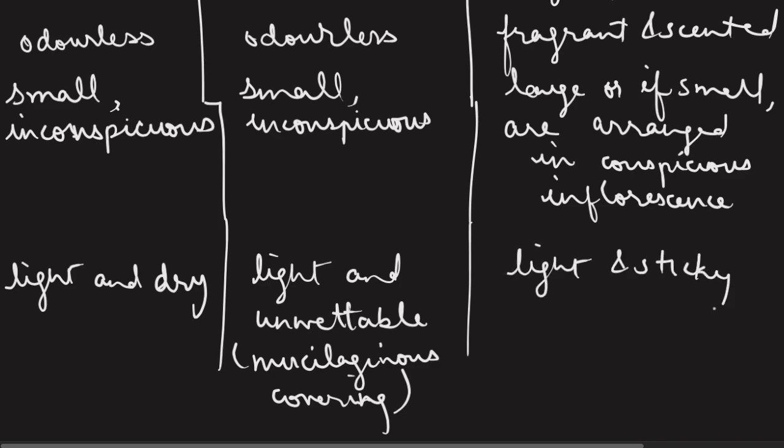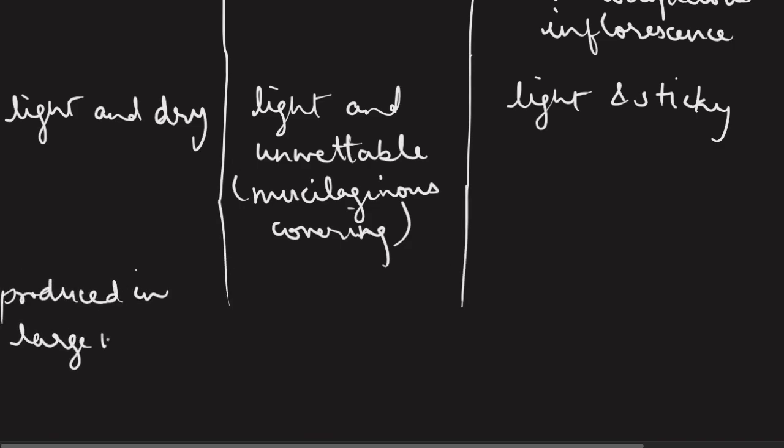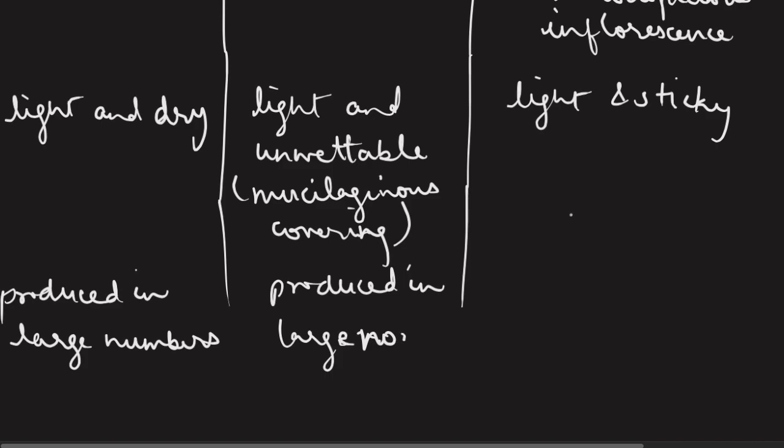And in case of entomophily, the pollens are light and sticky so that they can stick to the body of the pollinators. And also in case of anemophily and hydrophily, the pollens are produced in large quantities, but in case of entomophily, the number of pollens produced are comparatively less.